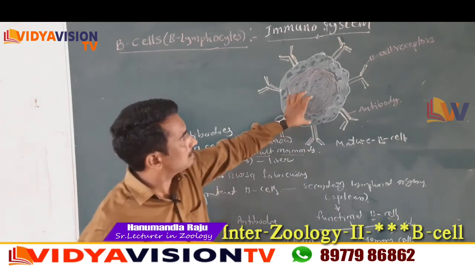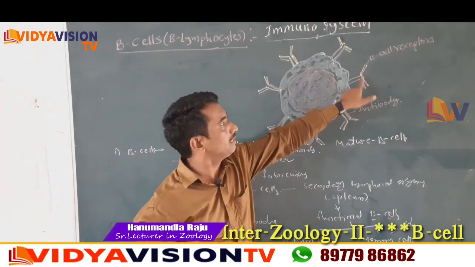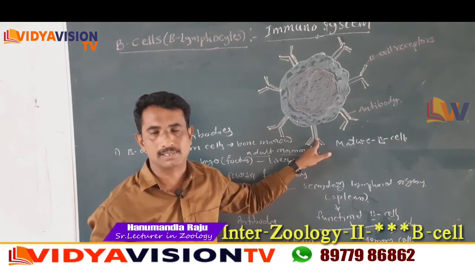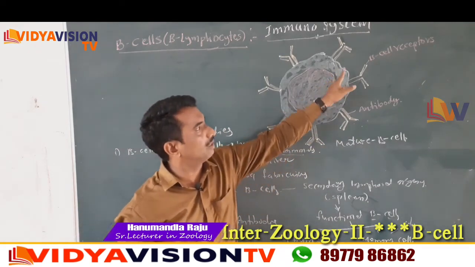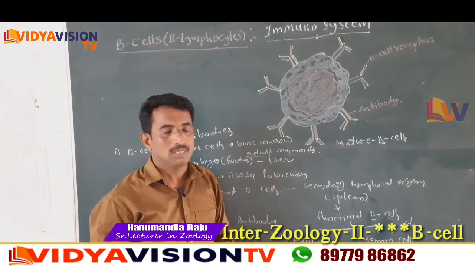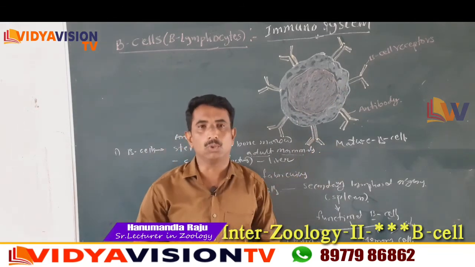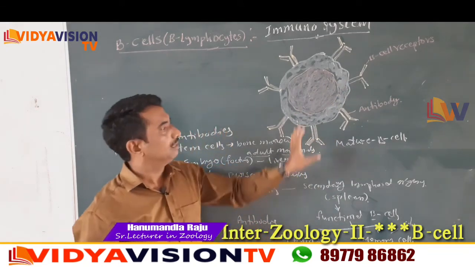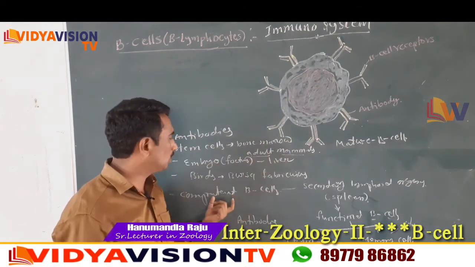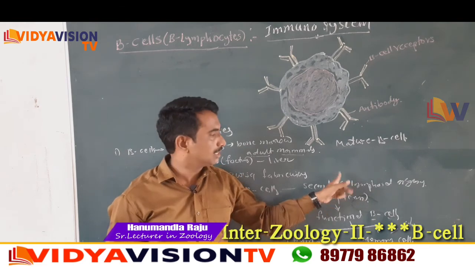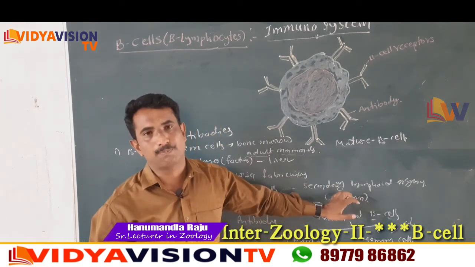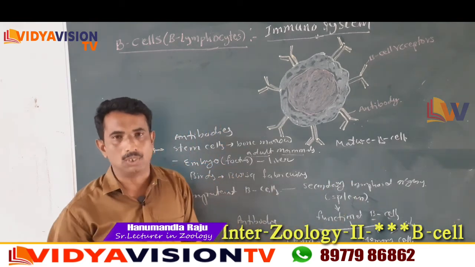The mature B cells synthesize different types of antibodies, displayed on their surface. The mature B cell is also known as the immunocompetent B cell, which reaches the secondary lymphoid organs, for example the spleen or lymph nodules.